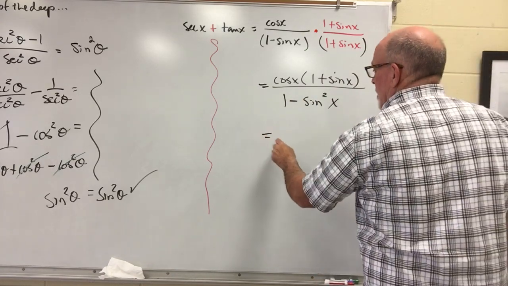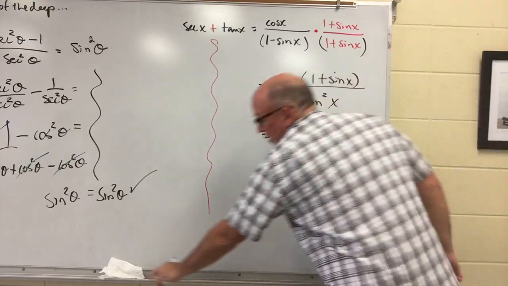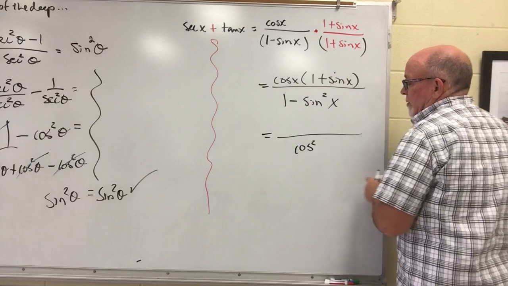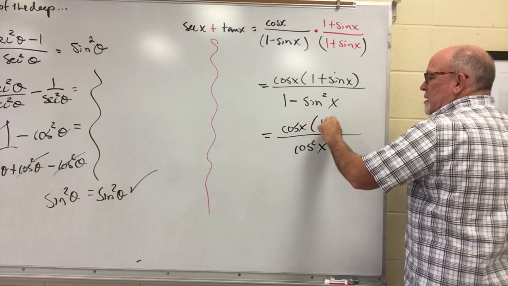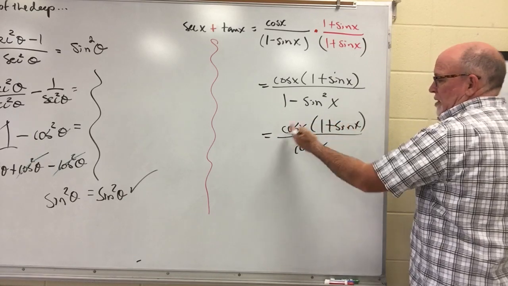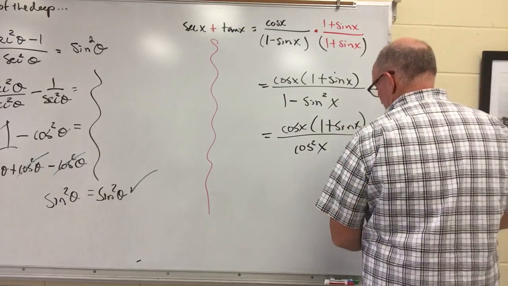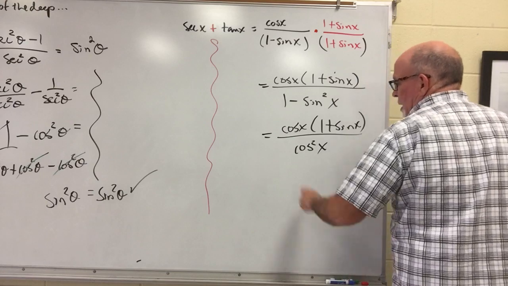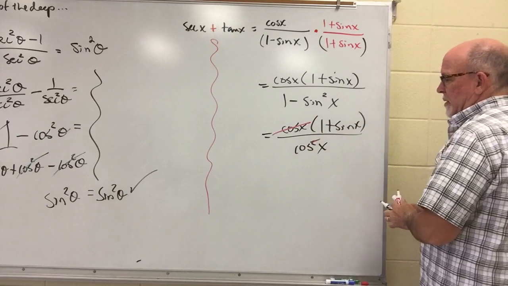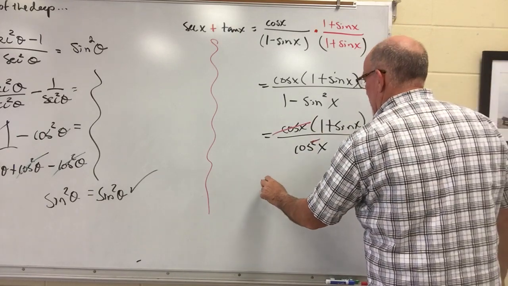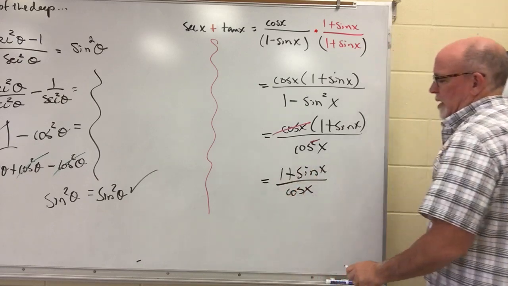I do know that in the denominator, this is the same as cosine squared x. This is the Pythagorean identity. And in the numerator, I have a cosine x times the quantity, 1 plus sine x. And notice I have not distributed those yet because I think it's going to be helpful to not. Matter of fact, here's where it comes into play. This cosine x is going to eliminate with one of them downstairs. That's going to leave you upstairs in the numerator, 1 plus sine x, over a singular cosine x.